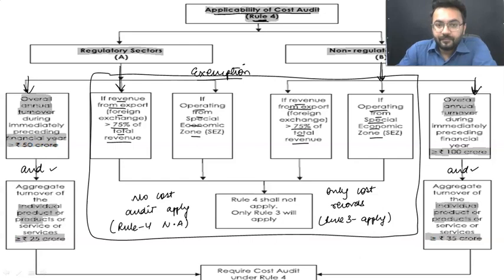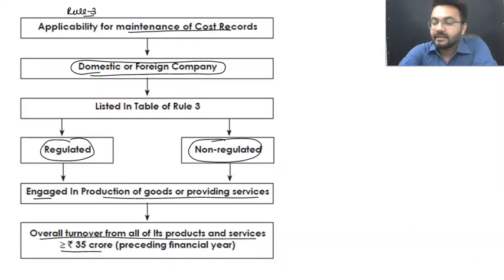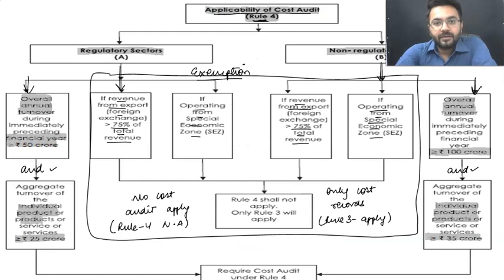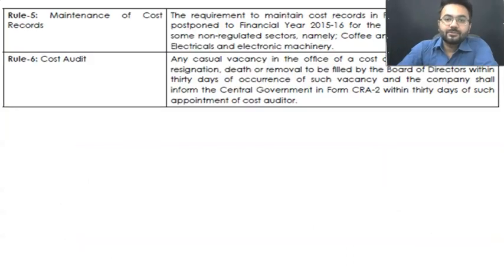When anybody needs to prepare cost records, see, it is given over here. When your overall turnover in the last year is more than 35 crore rupees, you need to prepare your cost records. Got it? This was the rule. This is the diagram. Understood my point, my dear students? You will be getting these diagrams marked, and apart from that, you will be getting them in the raw format as well.